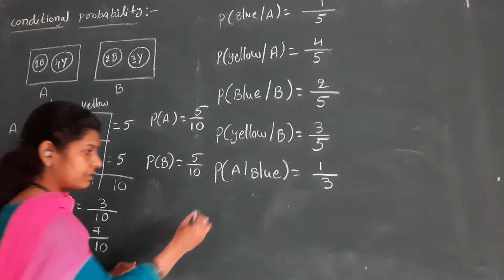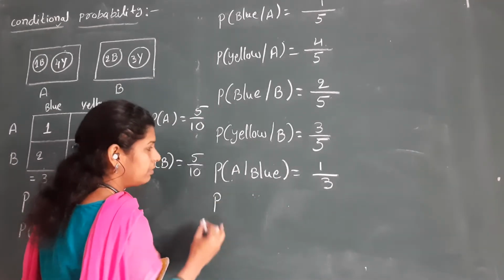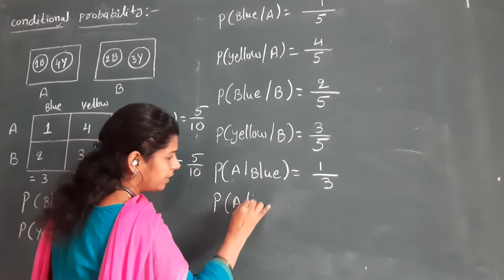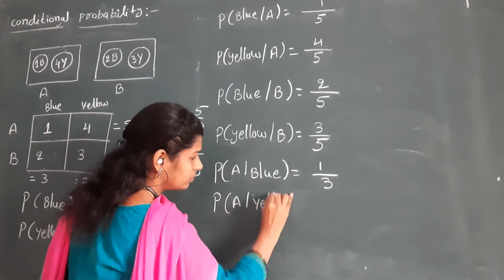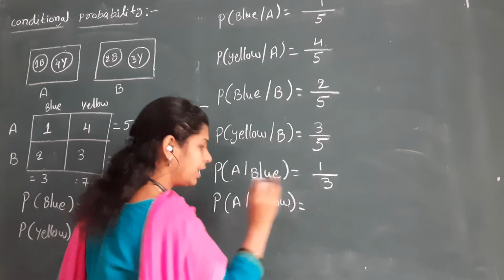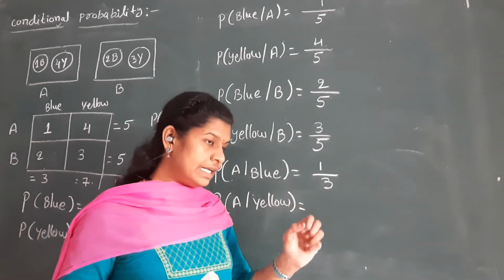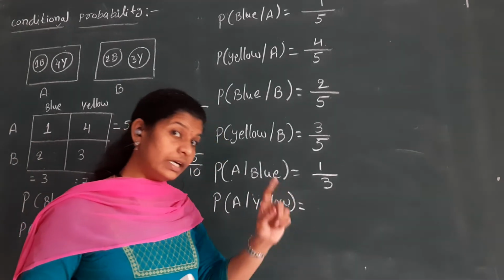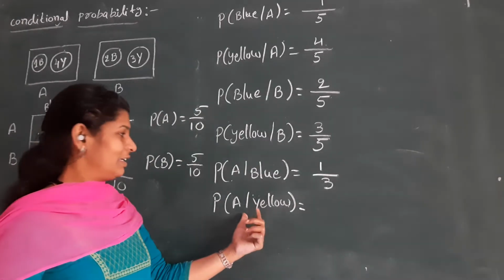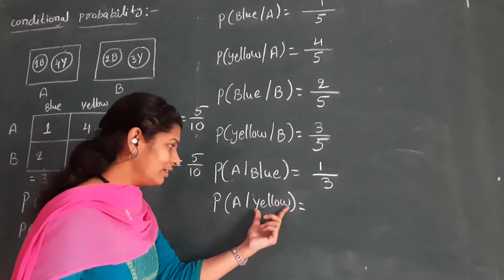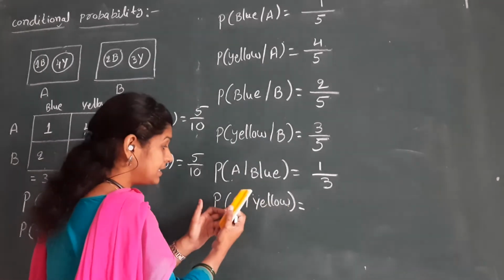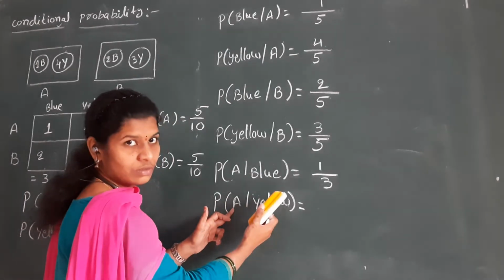Next, similarly, for example, probability of A given yellow. That means you are selecting a ball that is surely yellow and comes from A. Here A is a subset of these yellows.